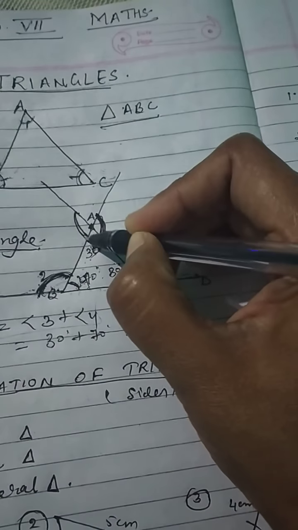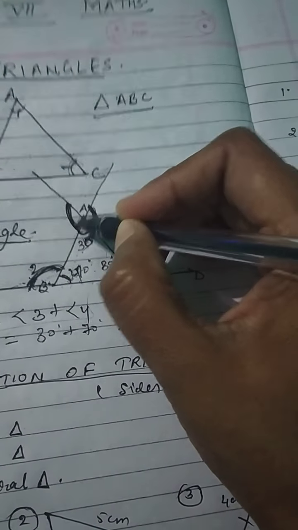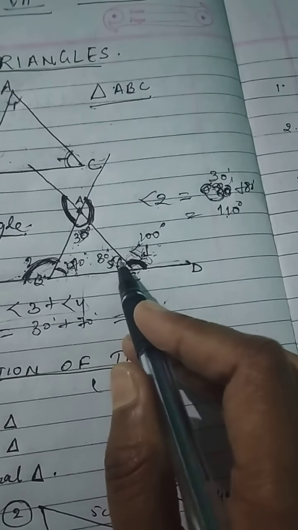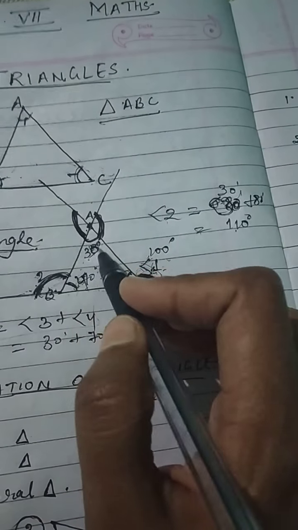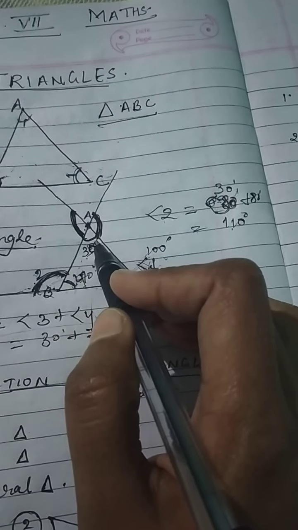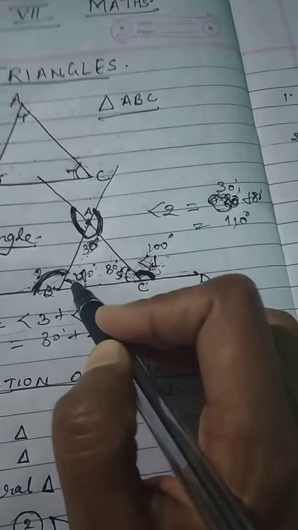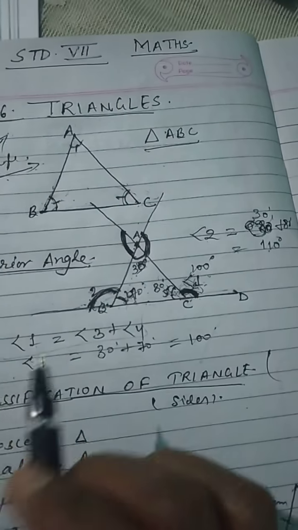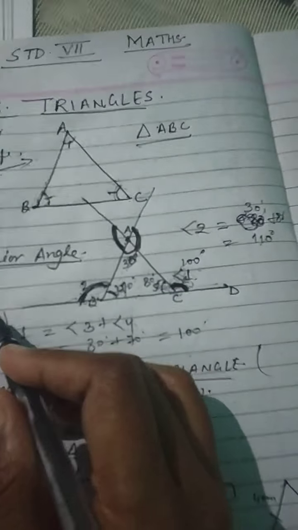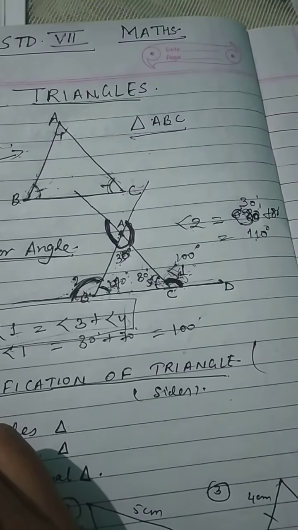And for this? These two only. Remember, you will not take the angle just beside the exterior angle. It is said the opposite interior angles. The exterior angle is equal to the sum of the two opposite interior angles.